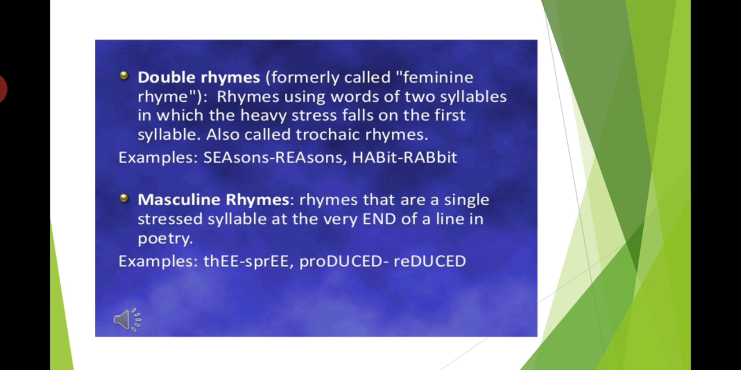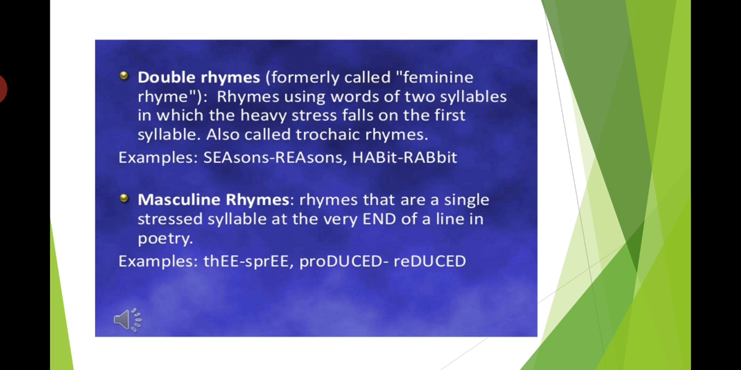Double rhymes, formerly called feminine rhyme. Rhymes using words of two syllables in which the heavy stress falls on the first syllable, also called trochaic rhymes. Example, season, reason. The word season you can divide in two parts: sea-son. The word reason: rea-son. So there are two parts. These are called syllables. One syllable, and second syllable. So the first syllables of both the words season and reason rhyme. So these are double rhymes.